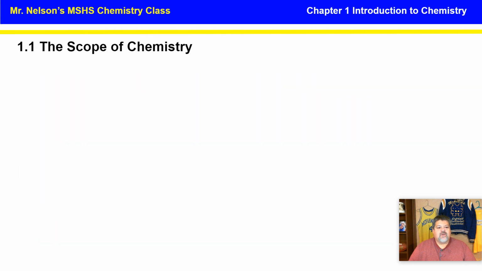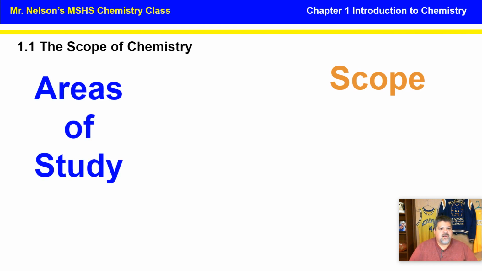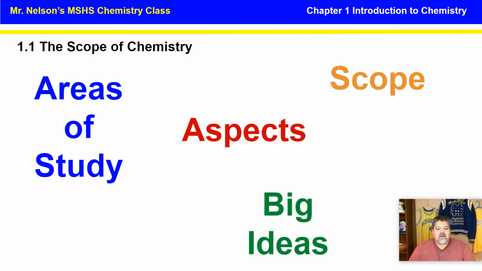Okay, so what did we actually talk about? We talked about scope, how large it is. It's all about matter. We talked about the areas of study, which there were 5 areas of study. We talked about the 2 aspects, pure and applied aspects of chemistry. And we talked about our big ideas, things that we're going to talk about throughout the entire school year.